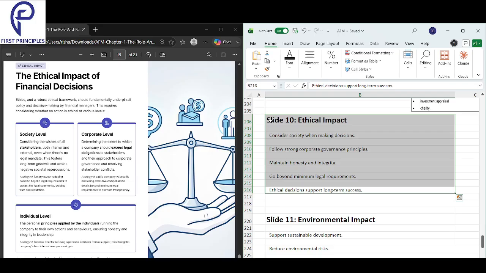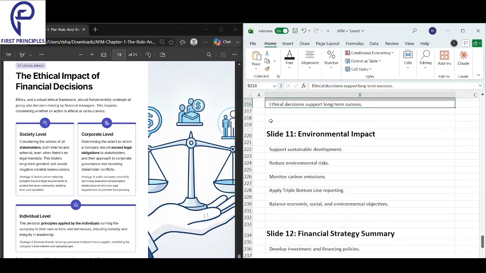Okay, let's look at the ethical impact here quickly, Shri. It's important. Yes, sir. We should always consider the society while making decisions, and we must follow strong corporate governance principles. We should always maintain honesty and integrity and go beyond minimum legal requirements. When we make all of these ethical decisions, it supports long-term success for the business. So that's about the ethical.